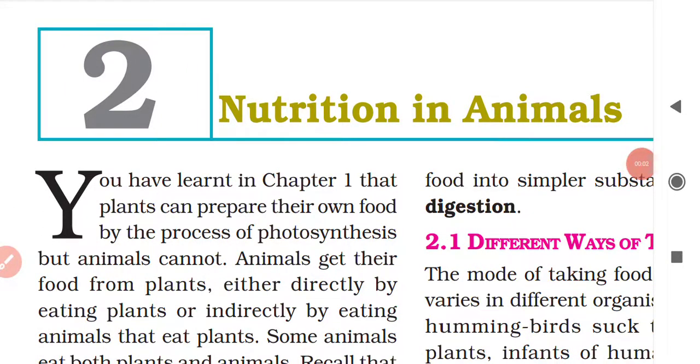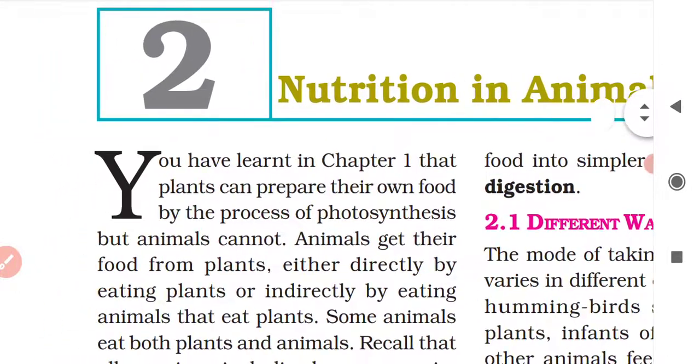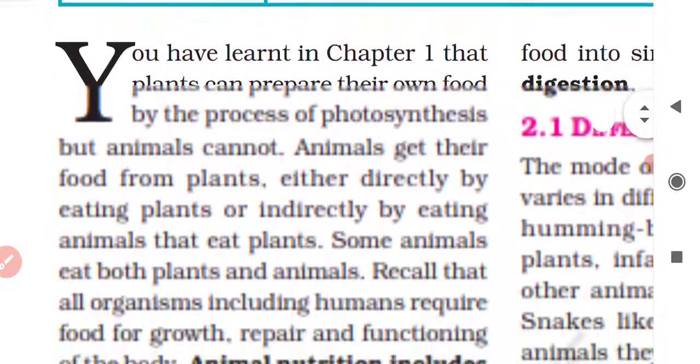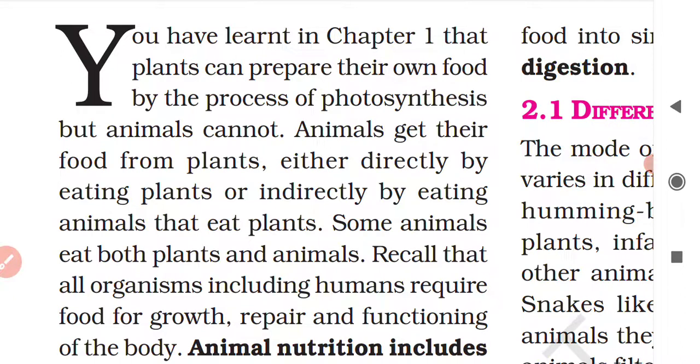Hello class 7 students. So today we will start a new chapter, that is Nutrition in Animals, chapter number 2 of your NCERT class 7 book. So let's begin then. Let us see from the introductory part. You have learned in chapter 1 that plants can prepare their own food by the process of photosynthesis, but animals cannot prepare their own food. Okay. So how do animals get their food?